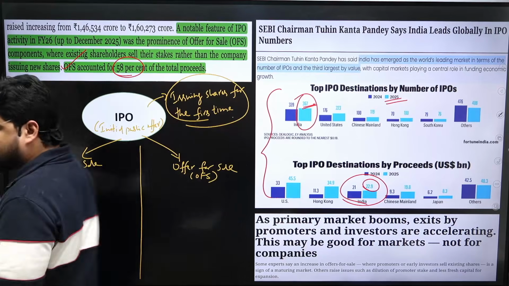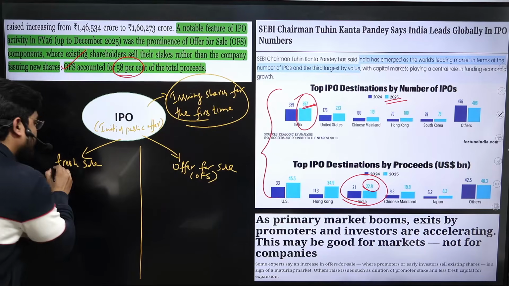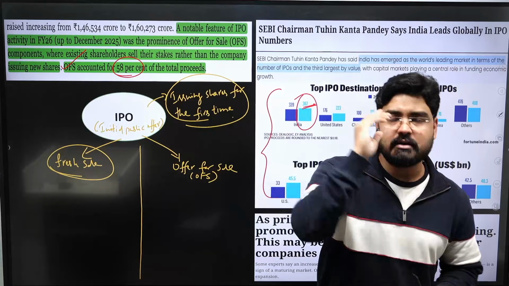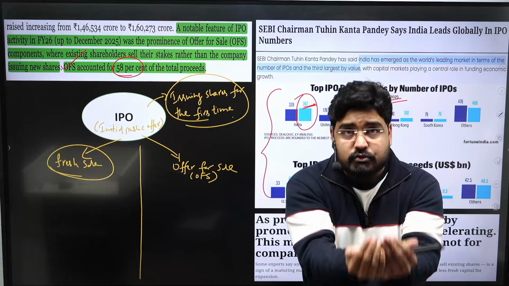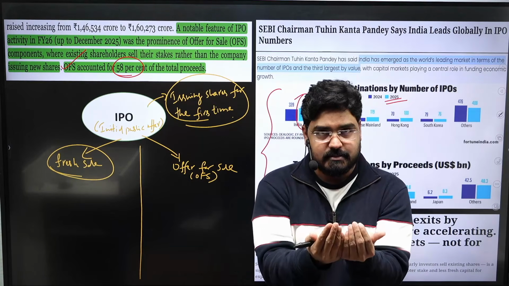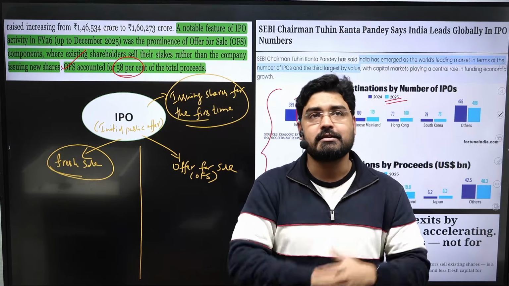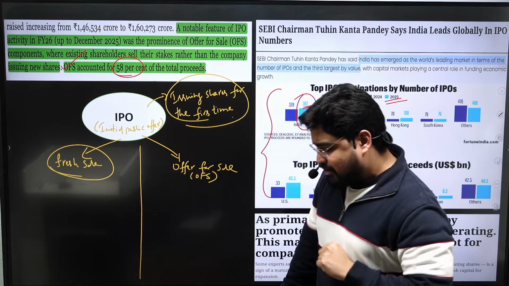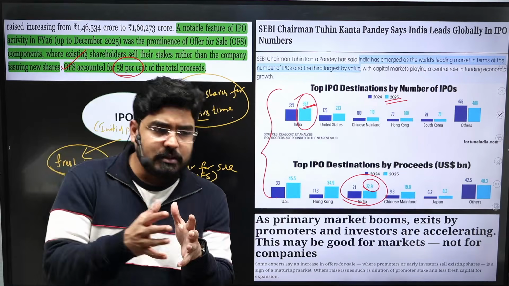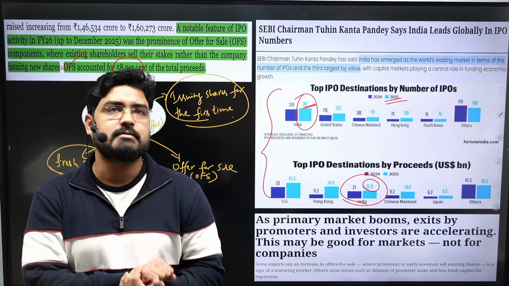Now, this can happen in two ways. Fresh sale means a company which has been listed recently is issuing shares for the first time, and it has issued new shares, not the existing shares. For example, let's say there are 10 individuals who came together and started a business.